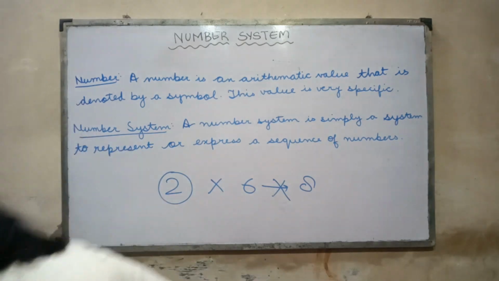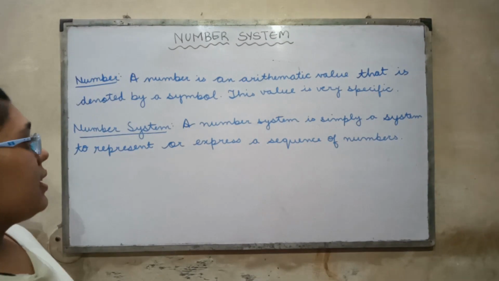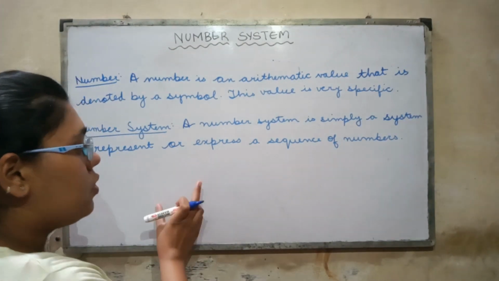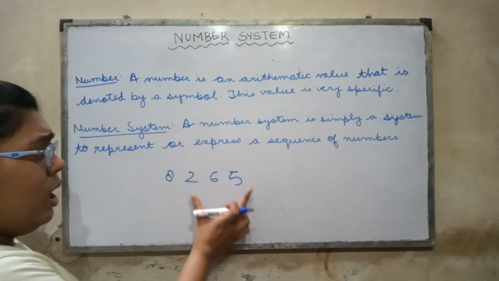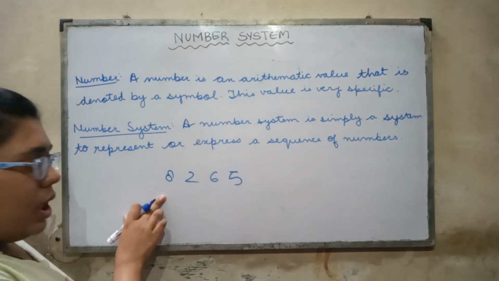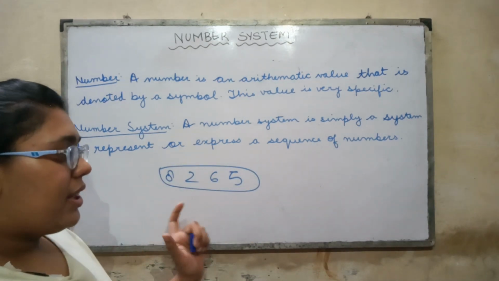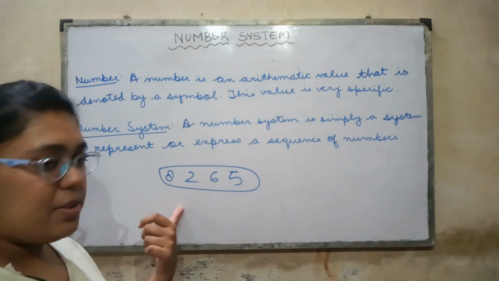Now coming to a number system. A number system is simply a system to represent or express a sequence of numbers. Now 2, 8, 6, 5, these are individual numbers. But if we together write them in an order, this becomes a number system. Like if you have to express this in words, you will have to use a number system to express it.